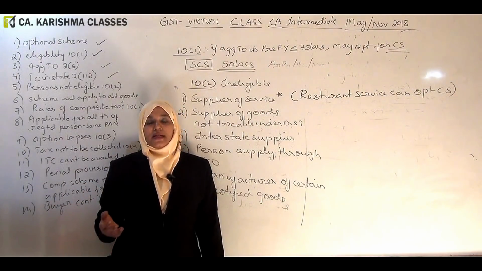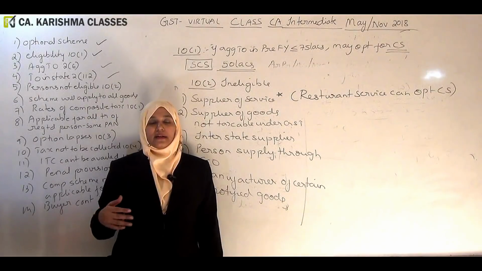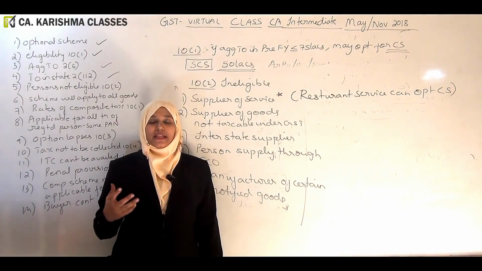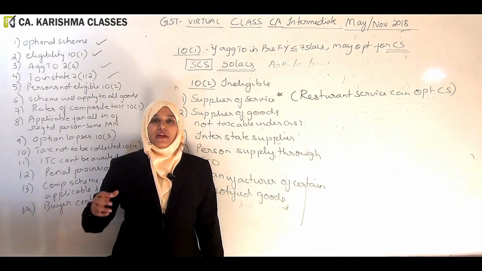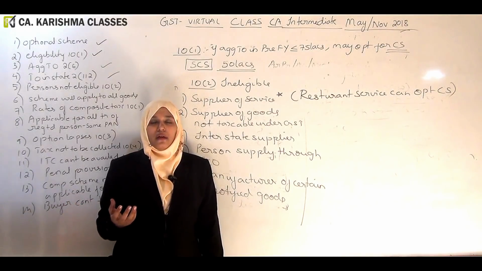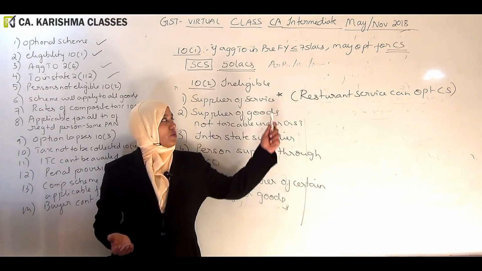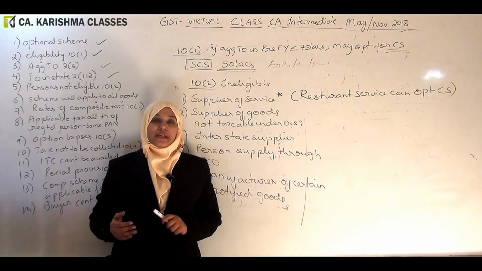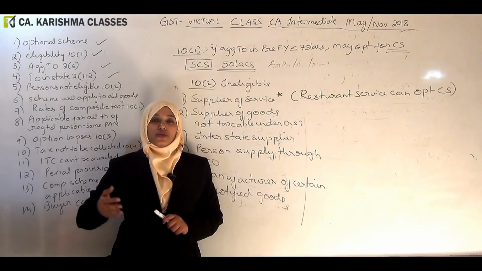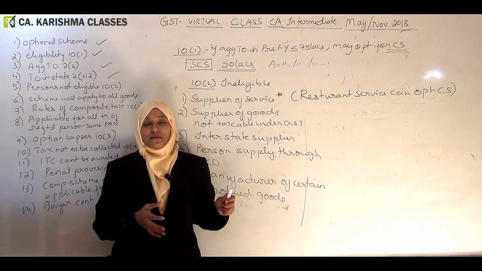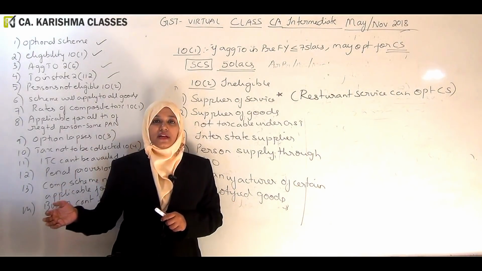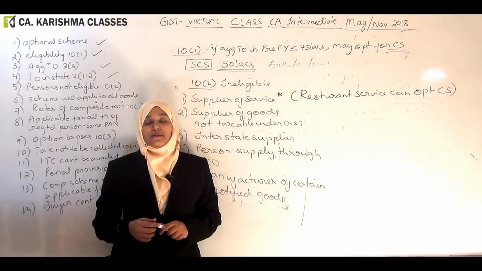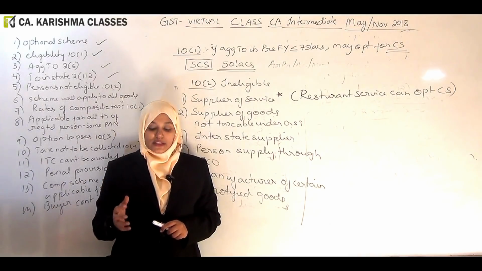Now, why are they doing this? See, small shops are there, computer shops are there. A shopkeeper is selling a computer. It is obvious that he will do some service like repairing, maintenance, assembling, formatting. When he is doing these kind of services, he becomes a supplier of service. If you read section 10 subsection 2, it is putting a restriction. Persons who are coming under composition scheme should not be service providers. So such a shopkeeper whose mainstream is to sell computers may also do some kind of service. If you outrightly refuse the scheme for him, it is not fair. So the latest council meeting is saying we will allow them to do these services up to 5 lakhs.